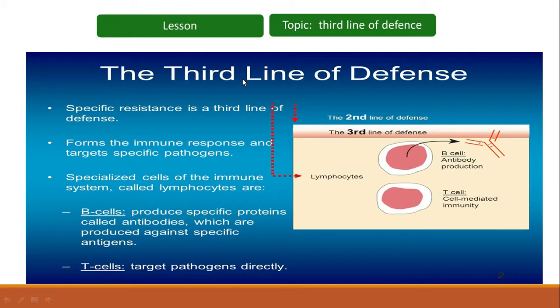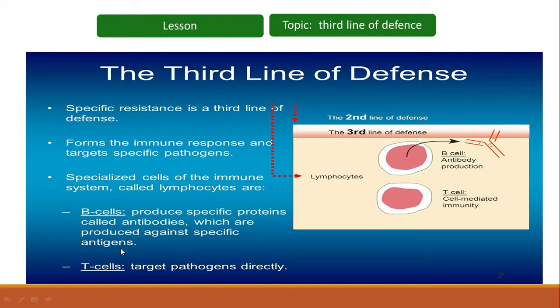It encounters specific pathogens in its own specific manner. Specialized cells of the immune system, which are called lymphocytes, are involved. These lymphocytes are a type of white blood cell. They may include B cells or T cells, also termed B lymphocytes and T lymphocytes. B cells produce specific proteins called antibodies, which are produced against specific antigens.